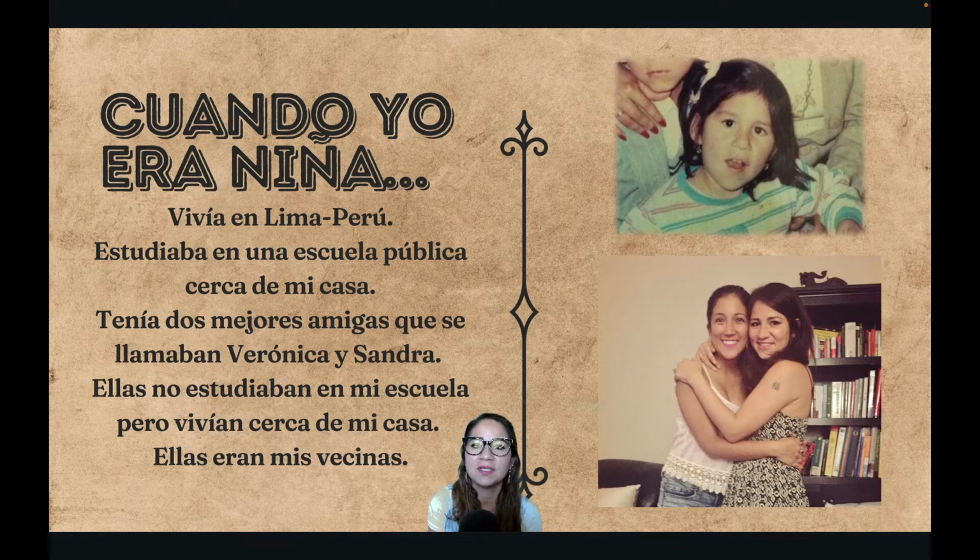And yes, that's me. En esa foto yo tenía 5 o 6 años en la primera foto, en la foto de arriba. Y en la foto de abajo, en la fotografía de abajo, estoy con una amiga. Mi amiga se llama Verónica. Ella es una de mis mejores amigas. Ella era mi vecina en el Perú. Y en esa foto, ella y yo estamos en mi casa. Ella vino a visitarme a Florida, los Estados Unidos. Porque yo vivo en Florida y ella vive en el Perú. Así que ella vino a visitarme.